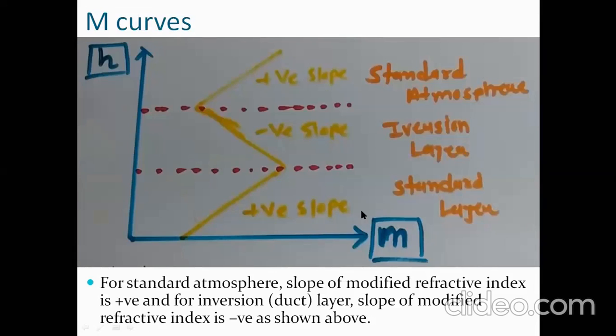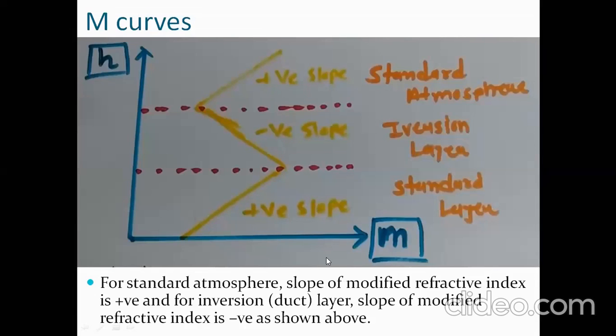Okay, as I told you, the first layer from down is the standard layer or warmer air, or we can say density is low. And this layer is the inversion layer, also called the duct layer, where the density is high, cooler air, and here once again warmer air, density is low. Okay, the slope of the electromagnetic wave, let us say M curve. M is nothing but the modified refractive index. Okay, I'll show you that also.